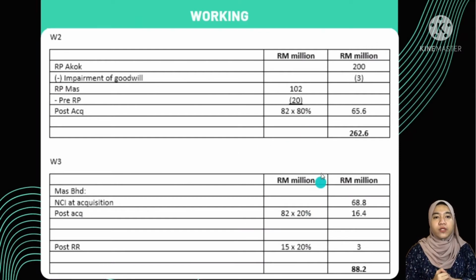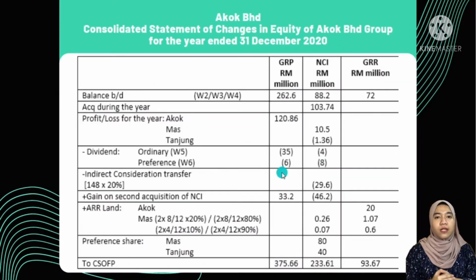Next, for acquisition during the year, we get the amount 103.74 cents. This figure is from the working of question 1B of goodwill on acquisition of Tanjung Berhad that was explained by AYUNI just now. For profit or loss for the year, the amount is taken from the calculation of profit attributable. Suhada has explained it in question 1D.